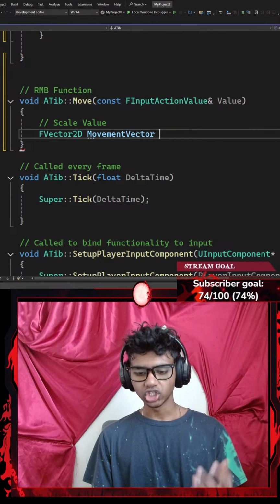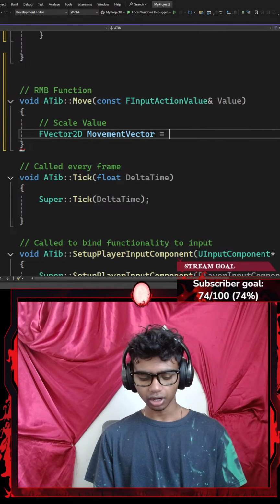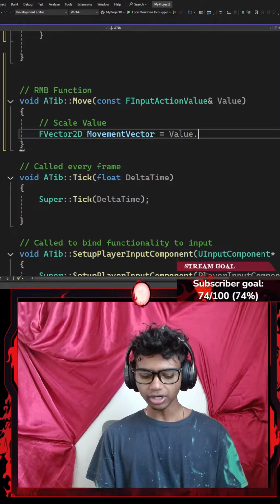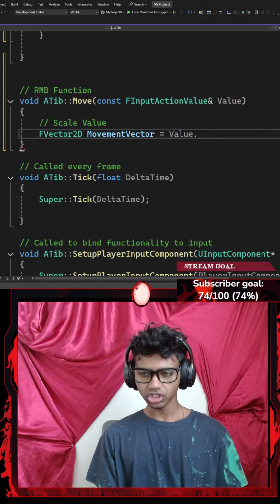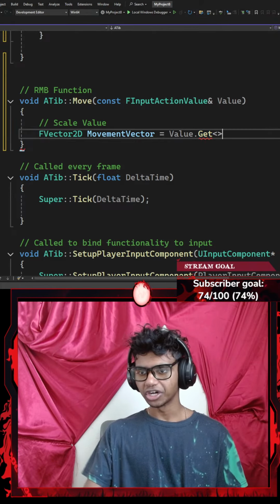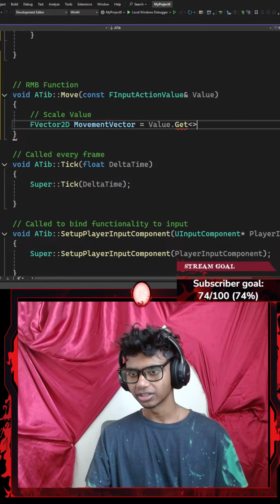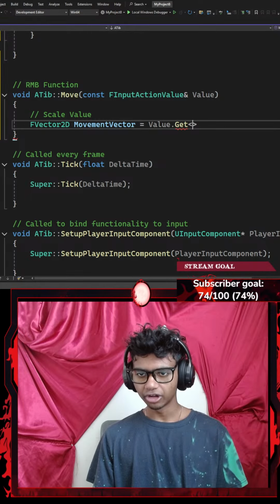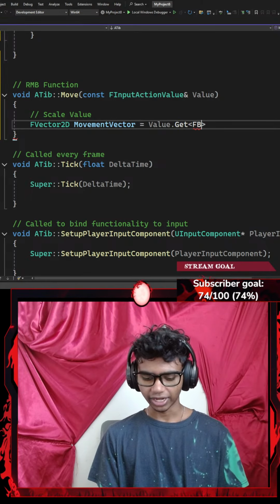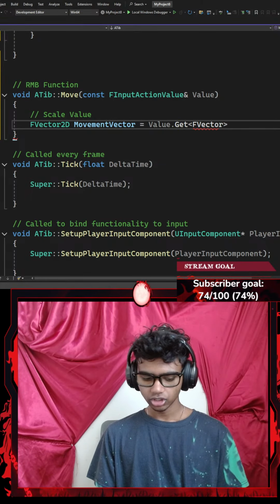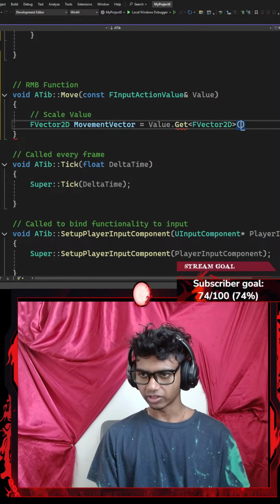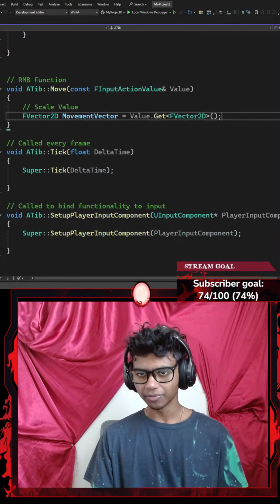There we go, which is now going to be equal to, let's say, my values parameter dot the get function. Not the get function, I think it's called template. I keep forgetting to ask Gemini what this is called. It is called template. There we go. I'm going to require a parameter of my FVector2D, two-dimensional, with parentheses to invoke my template, ending with a semicolon.